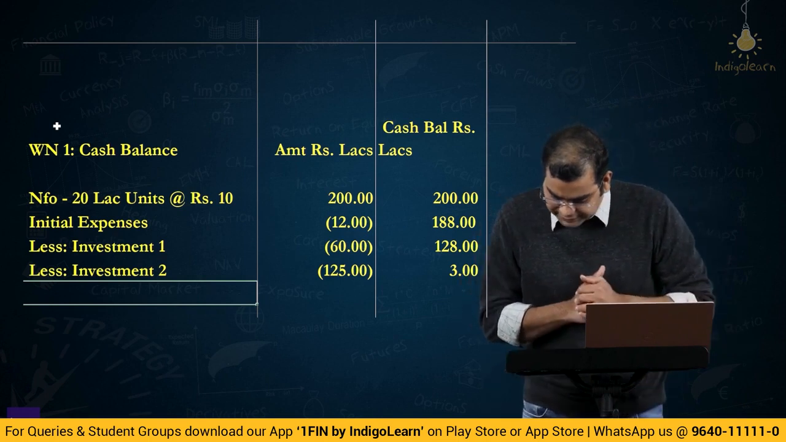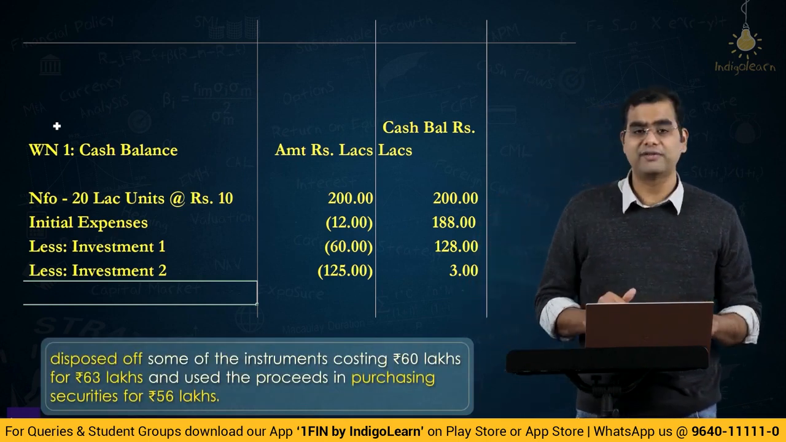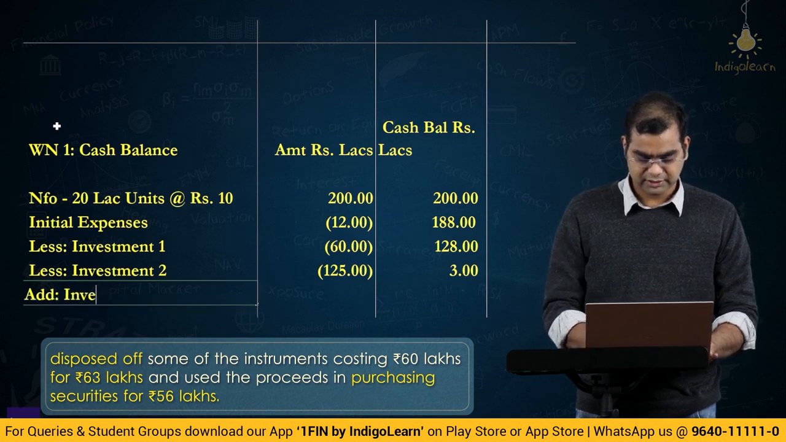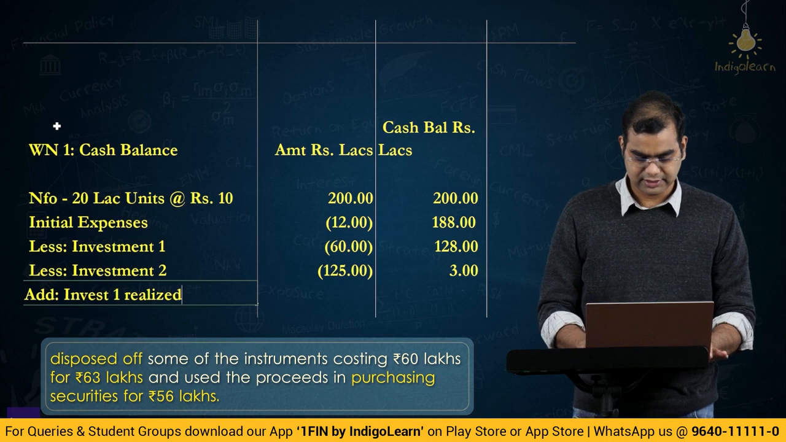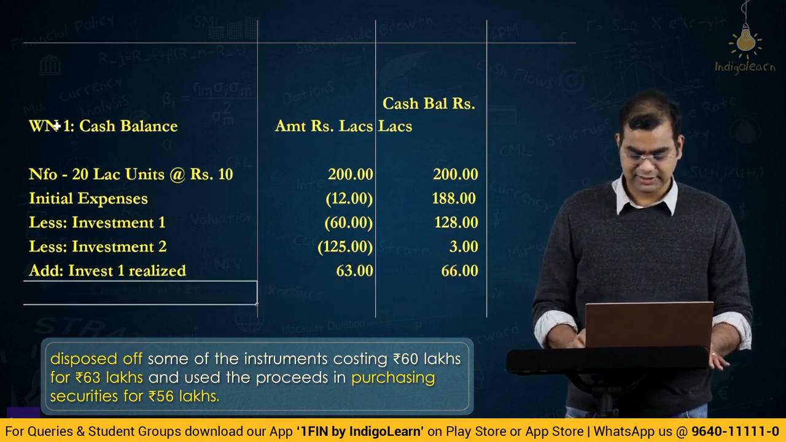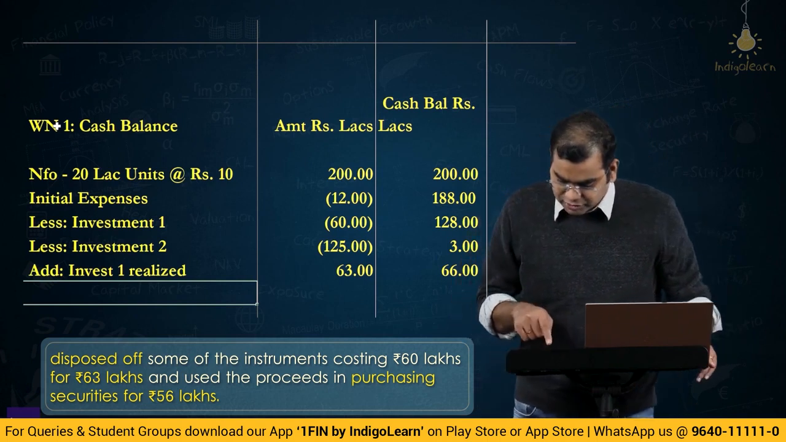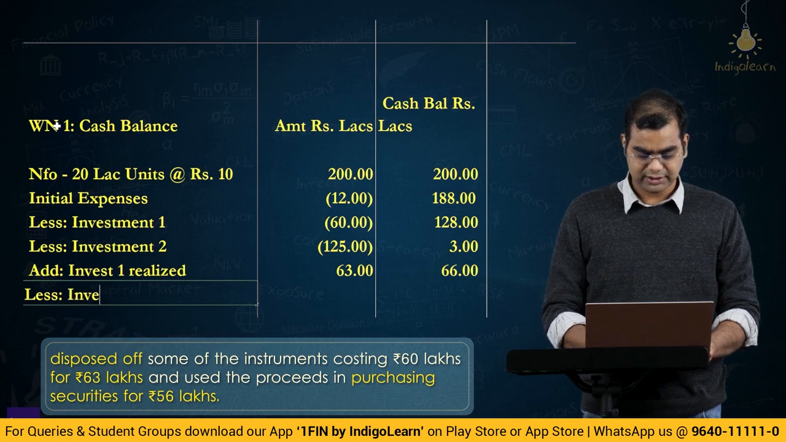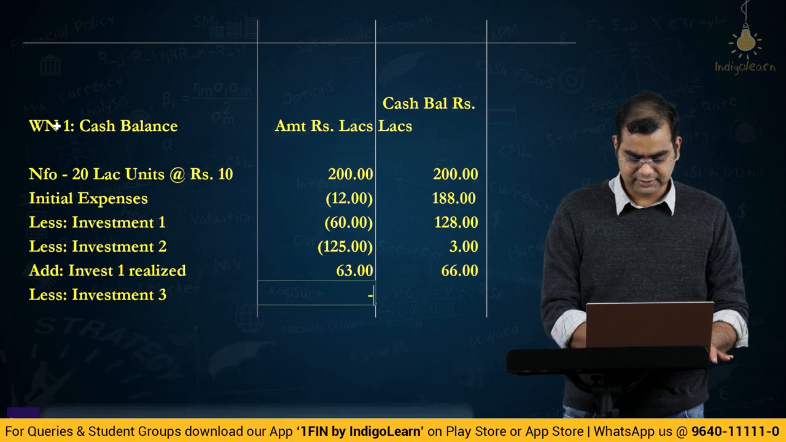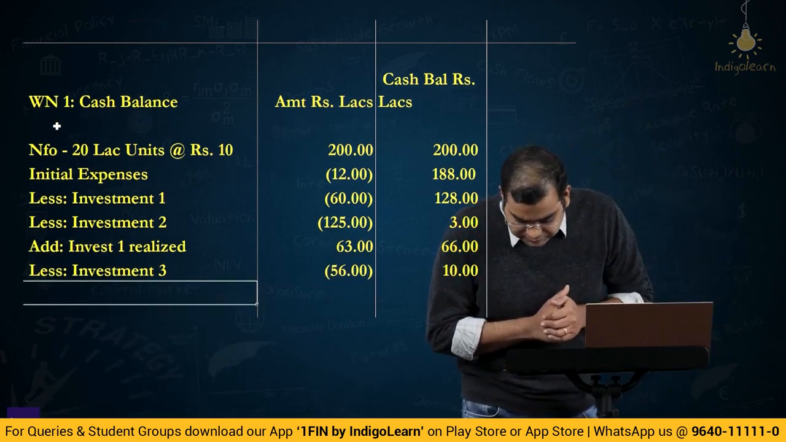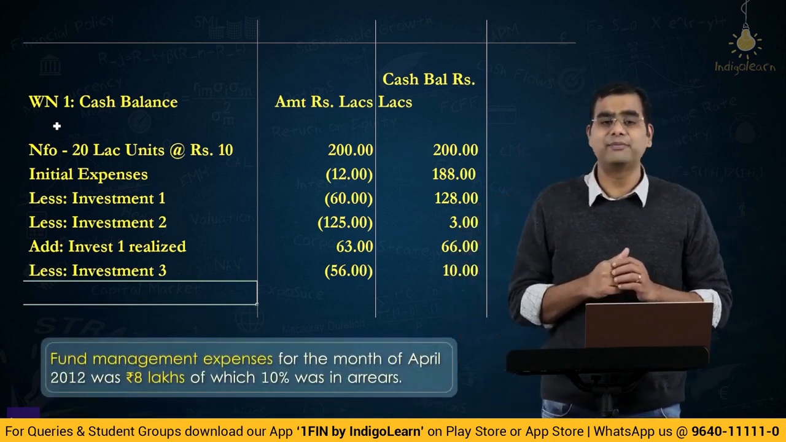It is so far positive. And this 60 lakhs worth of investment, it disposed of at 63 lakhs. So add investment 1 realized is 63. So what is your closing cash balance? 66. Then out of this 63, it used the proceeds to purchase securities worth 56 lakhs. So again, less investment 3 is 56 lakhs. So your closing cash balance is 10 lakhs. What is the next thing after that? Fund management expenses was 8 lakhs, of which 10% was in arrears.